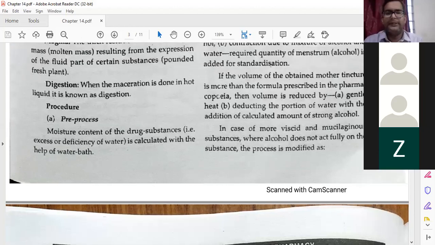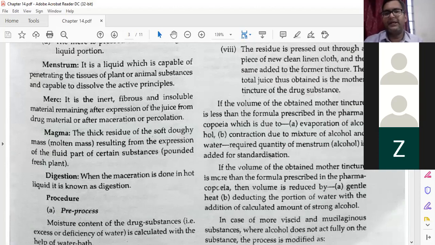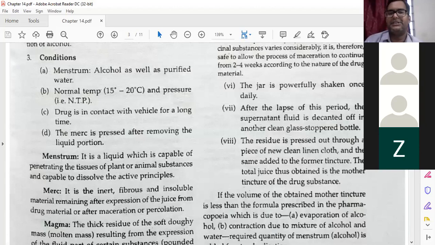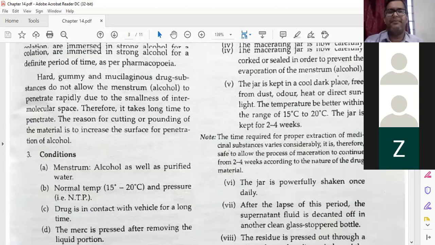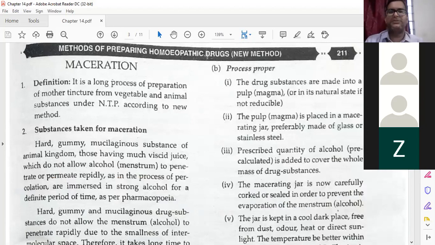Now, this is the moisture content as per HPI. We have reached there, and now we are using that particular drug material for the process of maceration. Remember this terminology, maceration. Now how will you conduct the process of maceration? The drug substances are made into pulp. That pulp is called magma.